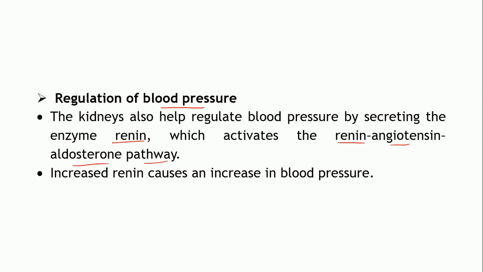Production of angiotensin 2 is made possible by the enzyme renin, which catalyzes the first reaction, conversion of angiotensinogen to angiotensin 1. So, increase in renin will ultimately increase the level of angiotensin 2, which in turn will increase the blood pressure.